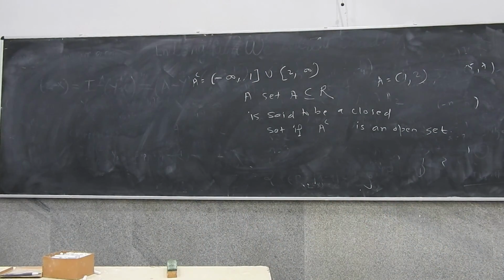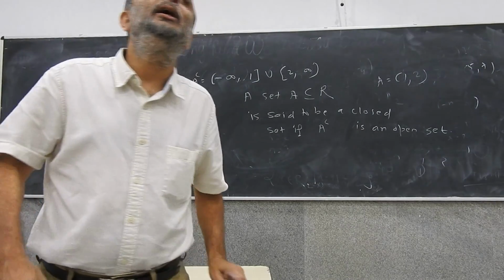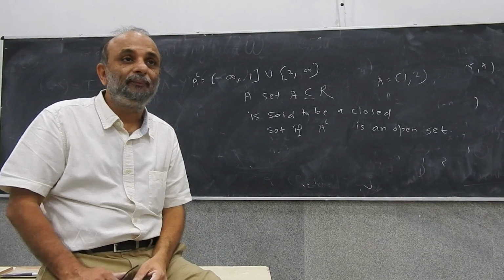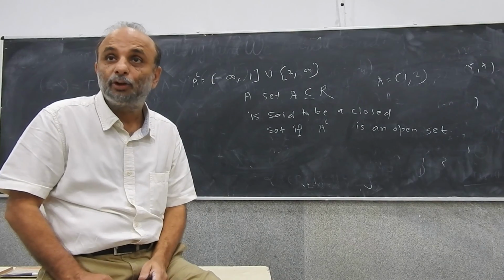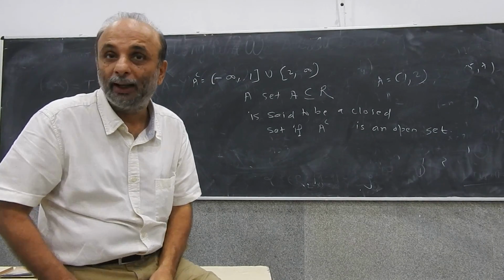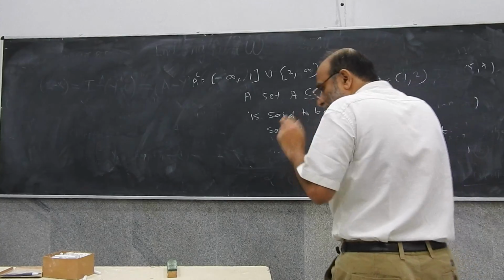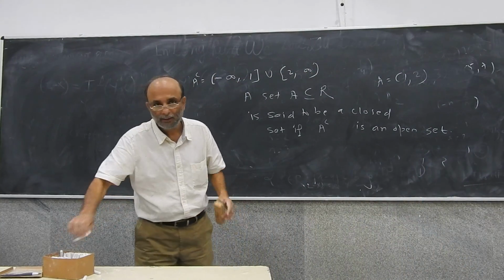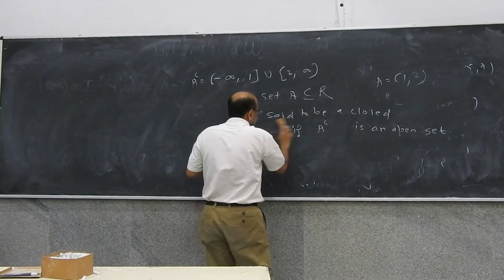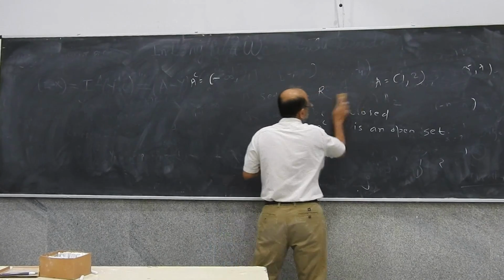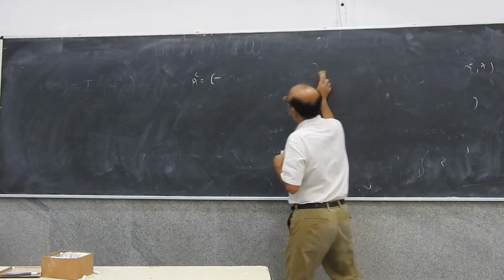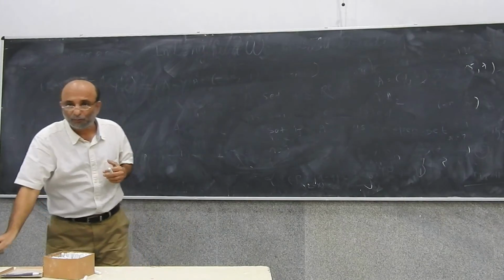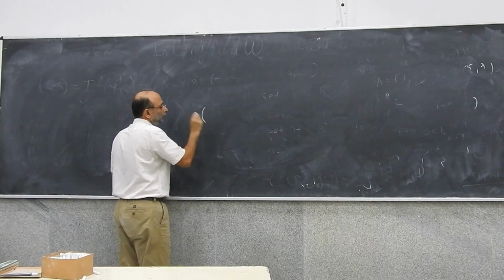Yeah? Okay. Now, I've got another interesting definition of a closed set, which is going to be very useful for us. Think of the sequence of open sets.